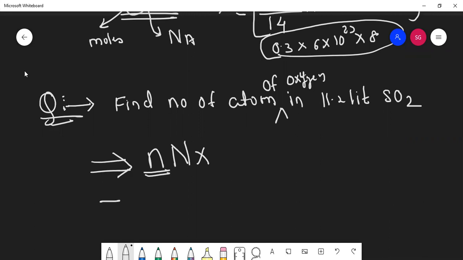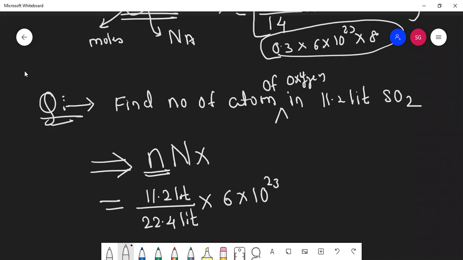Now how to find moles when volume is given? Given volume upon 22.4. Excellent. Can I take Avogadro's number as 6 into 10 raised to 23?